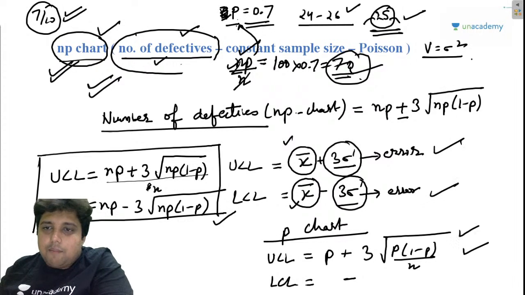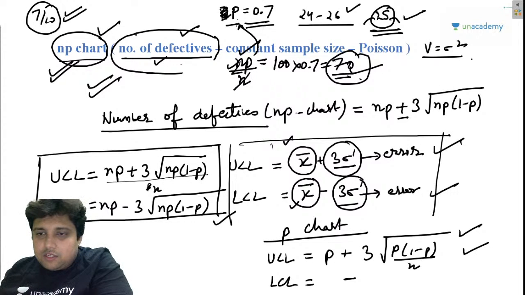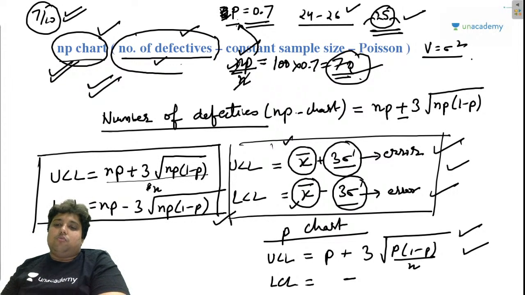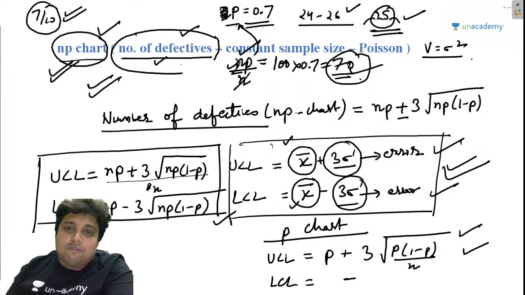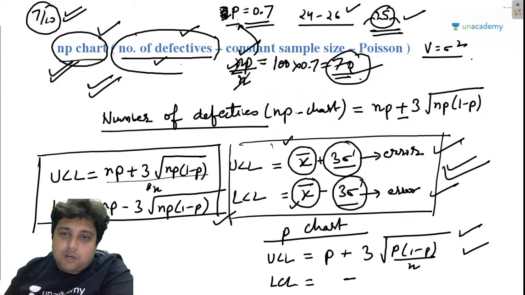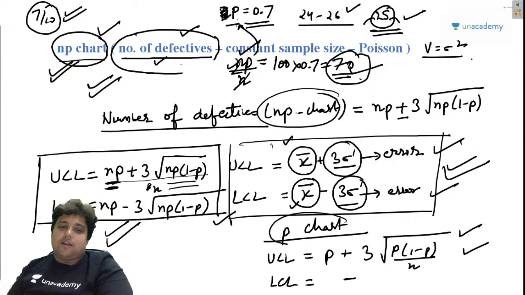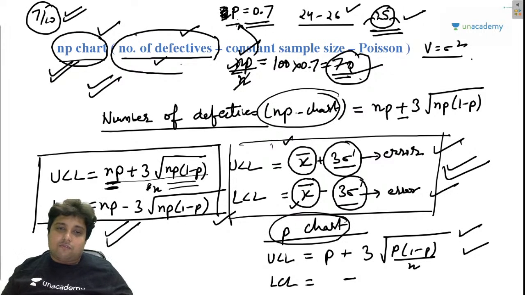These are nothing but the conversion of these formulas which we have obtained in general. These were the general relations using the normal distribution, but by converting them into the binomial distribution and using the values of mean and variance of binomial function, I have just calculated the value for the NP chart as well as for the P chart, right? So these are the various formulas for them.